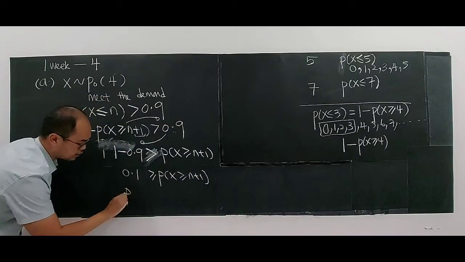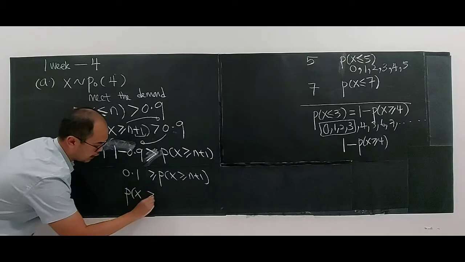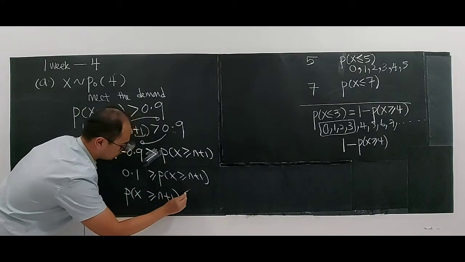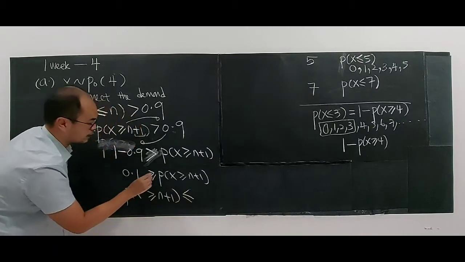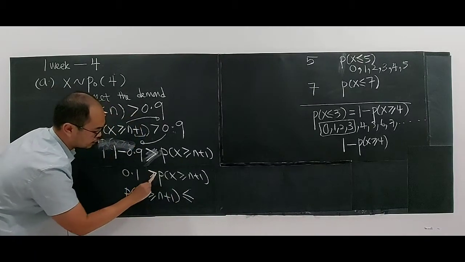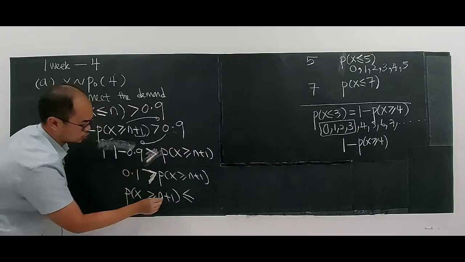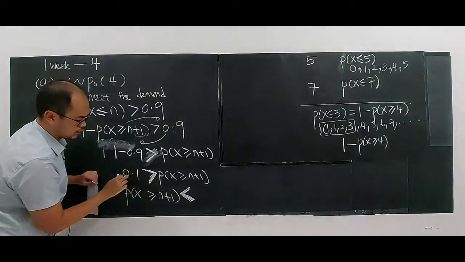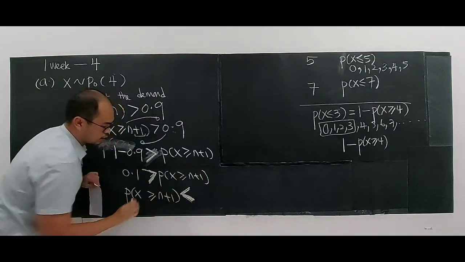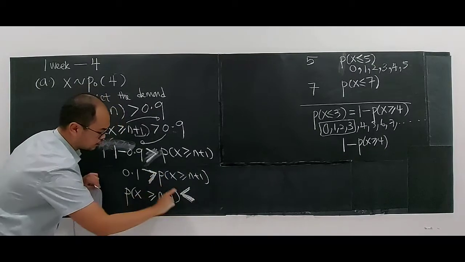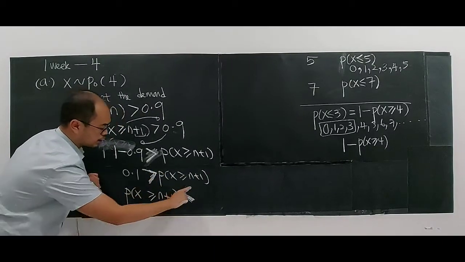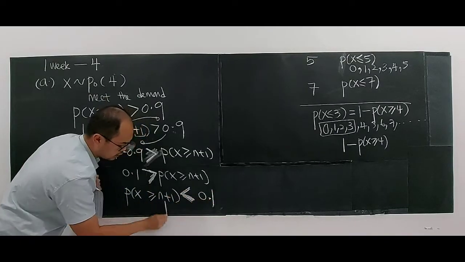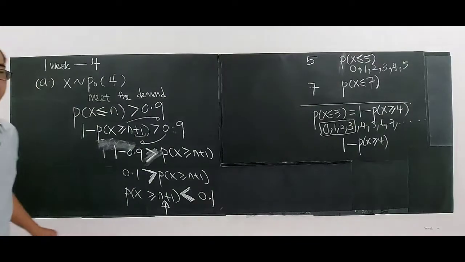So if I rewrite this, it will be the probability of X at least n plus 1 copies to be less than, sorry, it's more than, right? It's more than. So here it becomes less than, right? Because you see 0.1 is more than this, which means that this probability will be less than 0.1, right? So we're interested in the value of n plus 1 here.